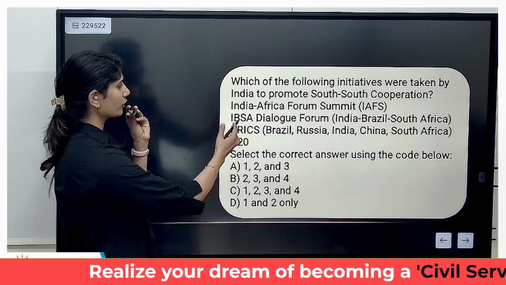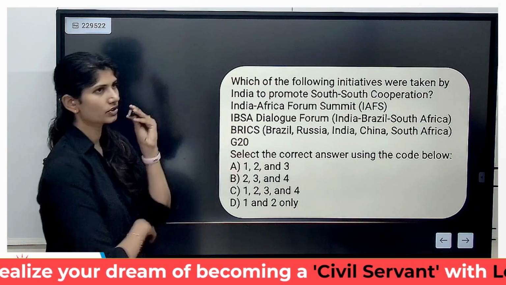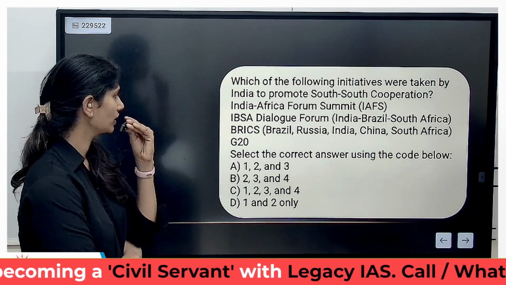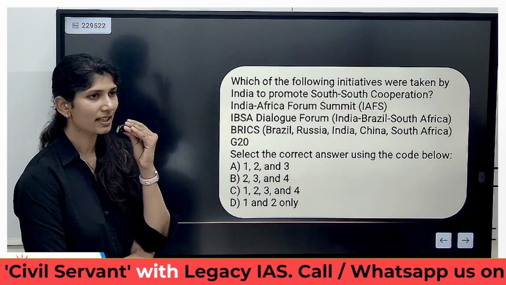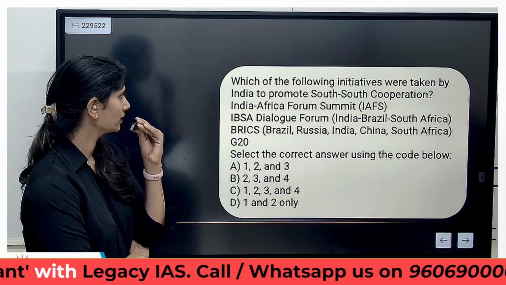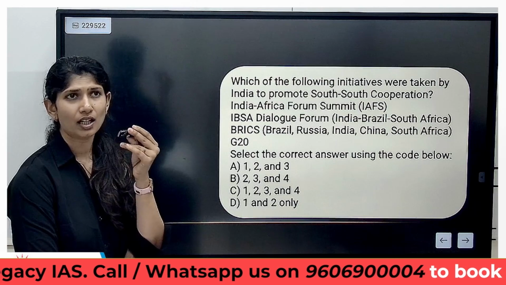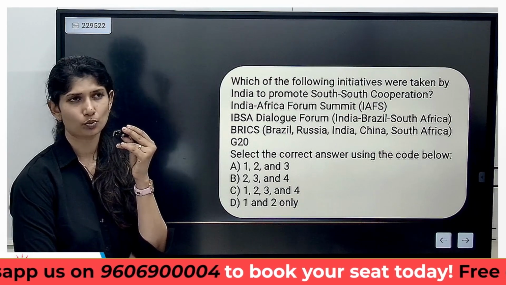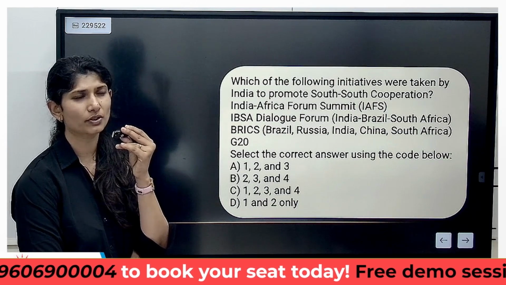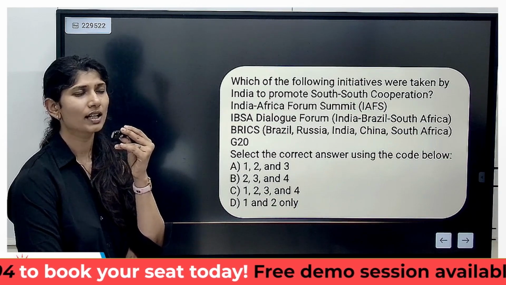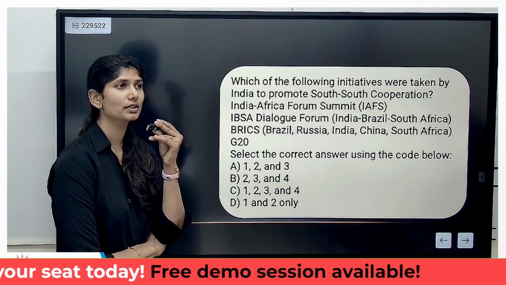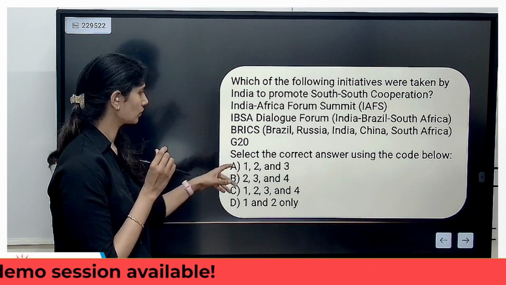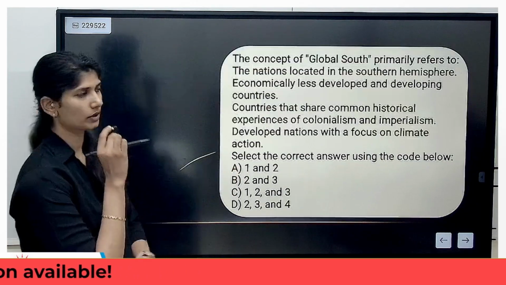See, IBSA and BRICS are different groupings compared to the G20. G20 has nothing to do with South-South cooperation. It is more on generalistic terms about developing economies, and they also have other issues to discuss, not specific to South-South. So the G20 will not come into the list.